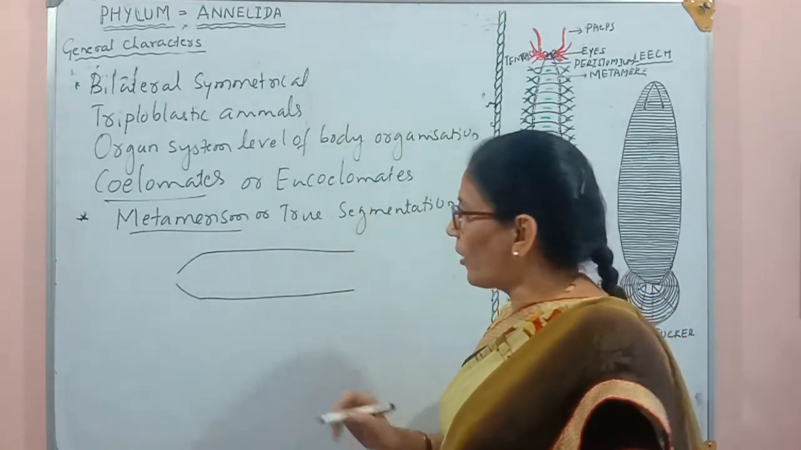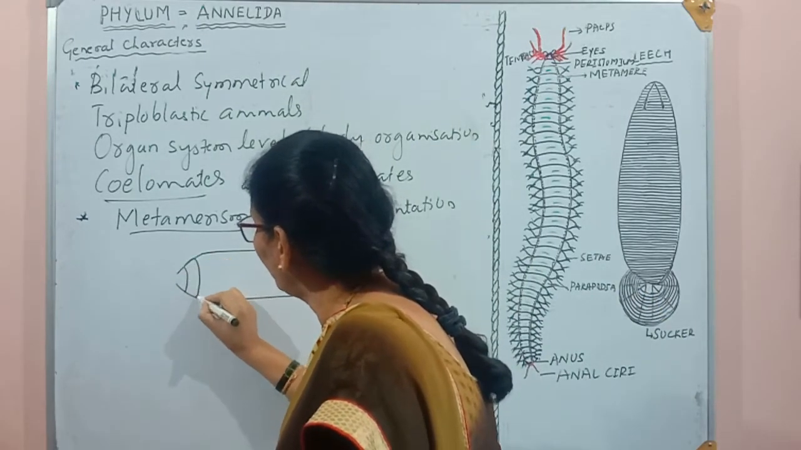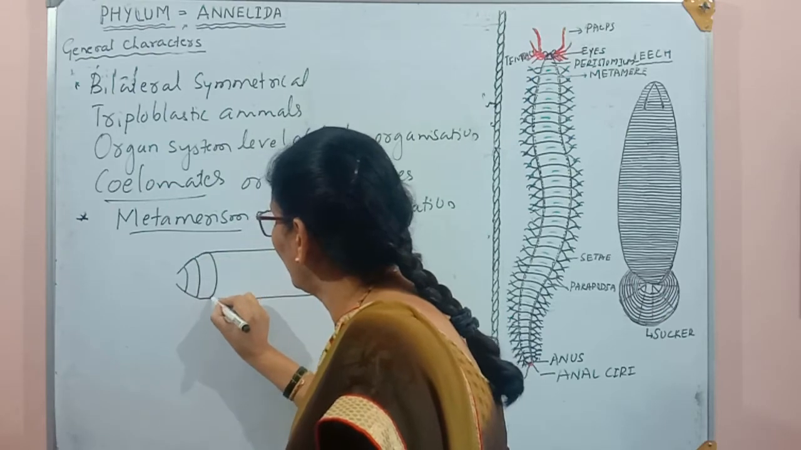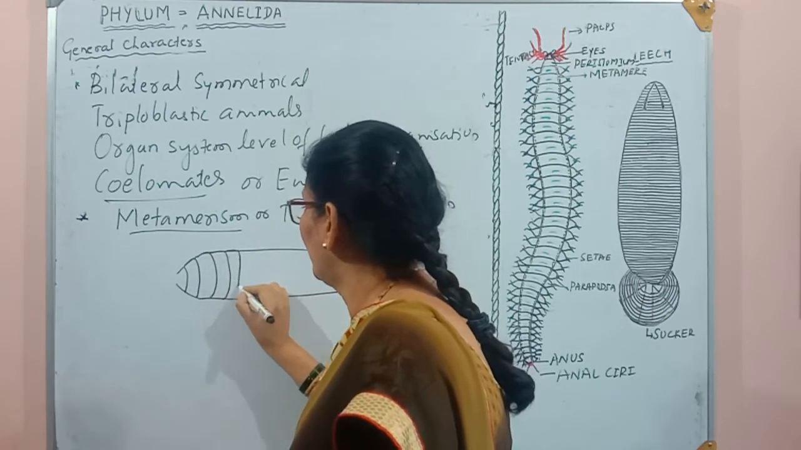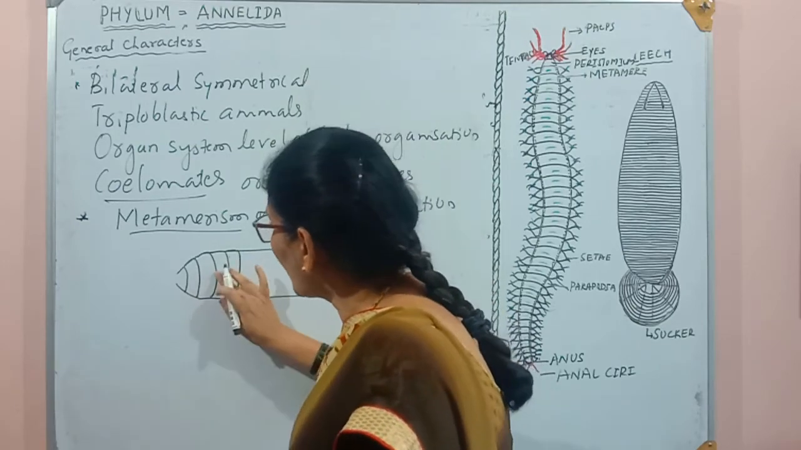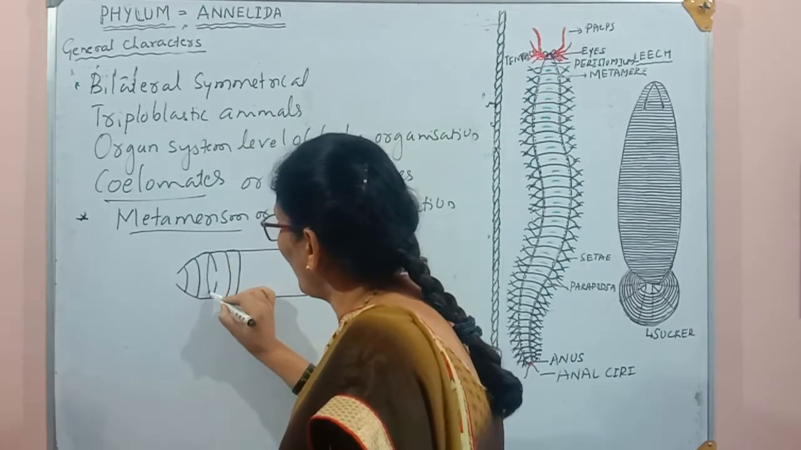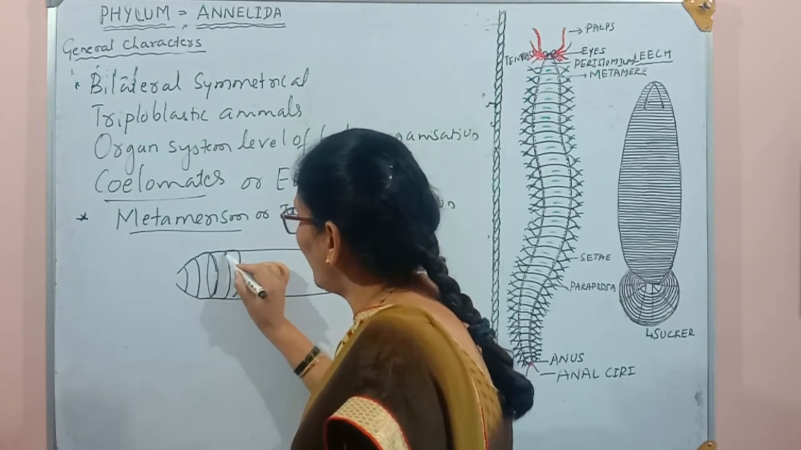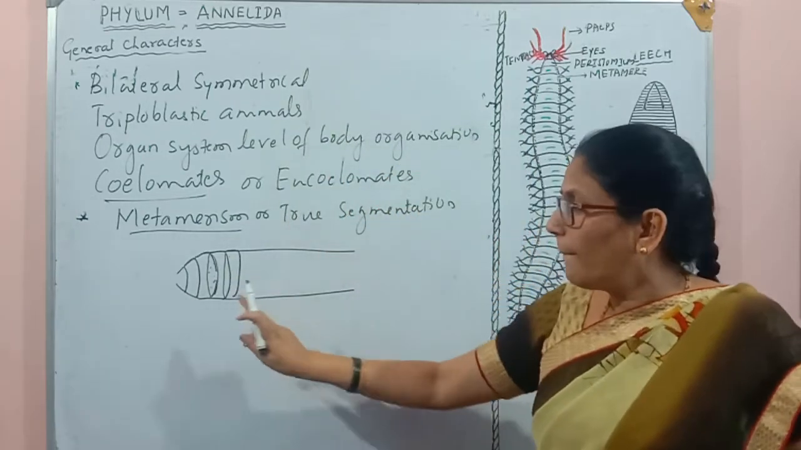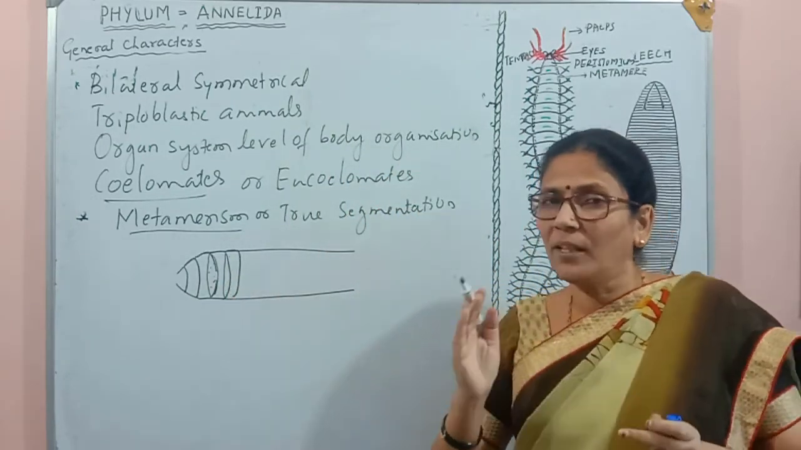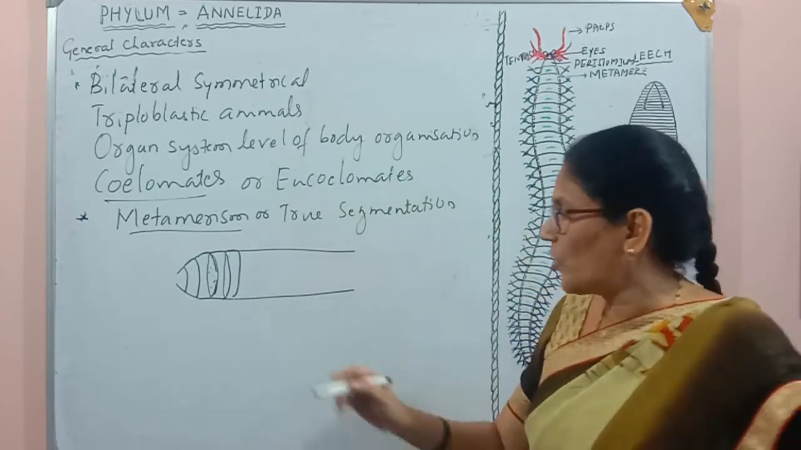So this is the diagram of earthworm. Here we see the segmentation, and these are external segmentation. Even inside this body also we see the segmentation. So one part is separated from another part with a septa or segmentation.